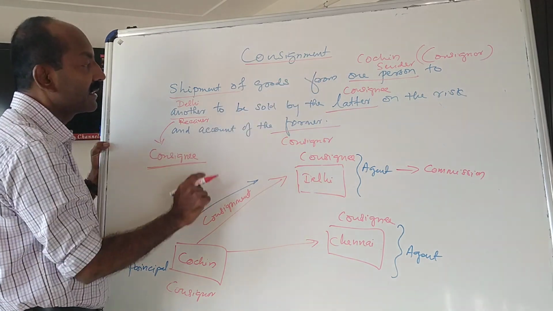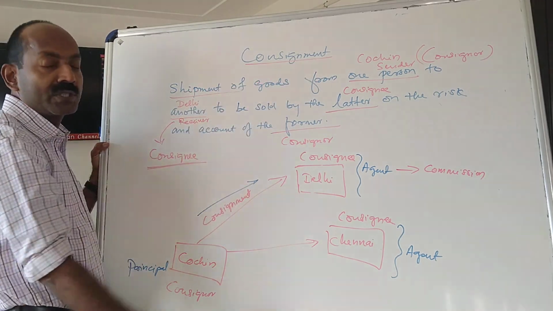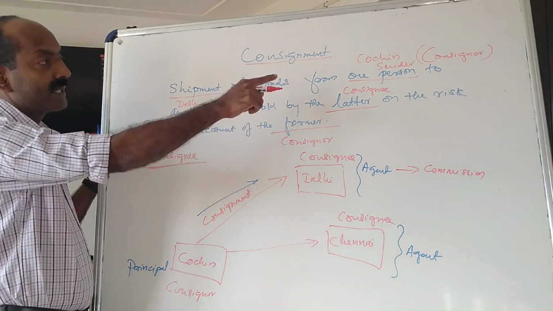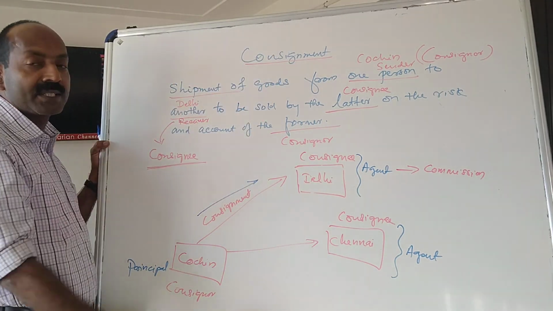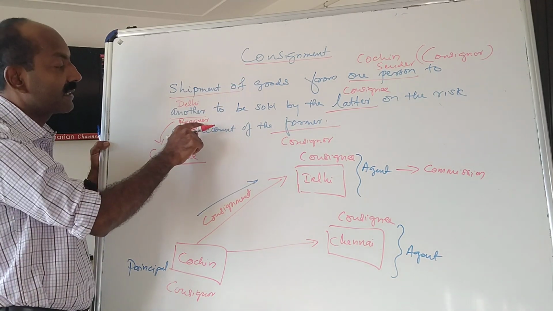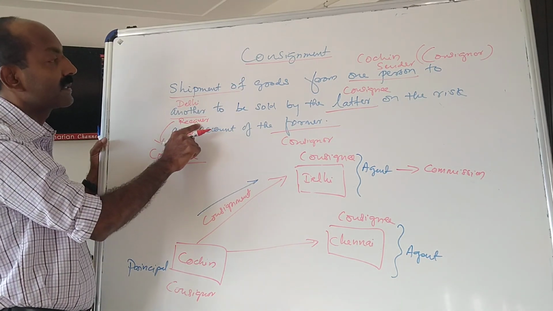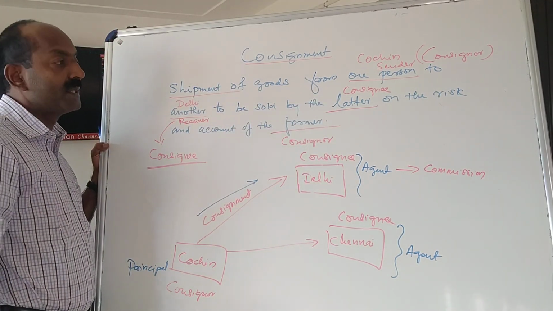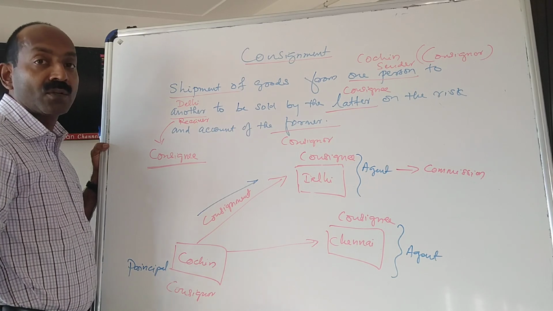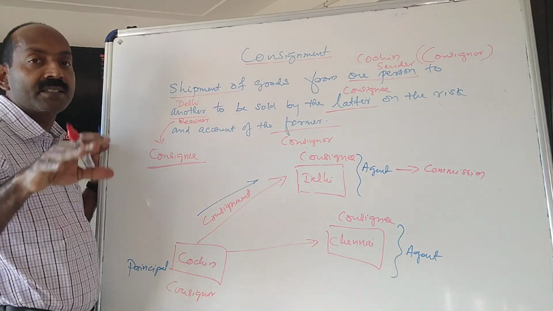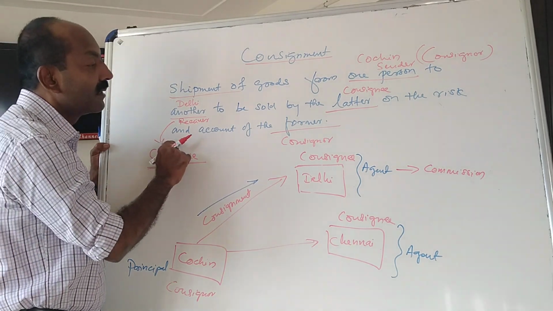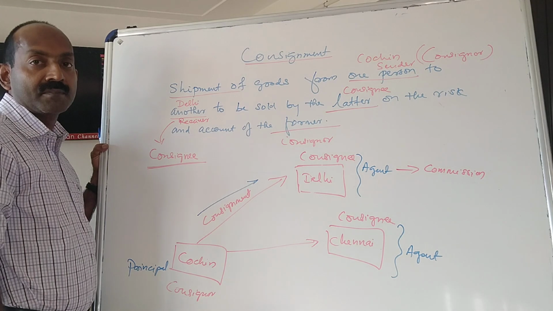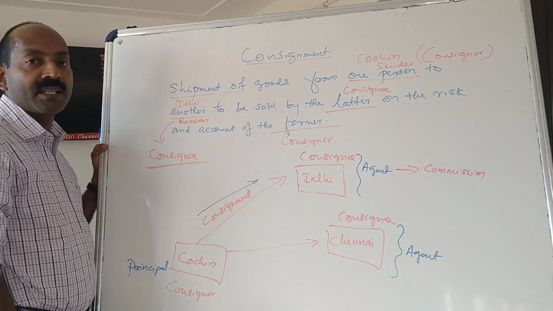Now let us once again read it. Consignment is a shipment of goods from one person to another person. One person means consignor, another person means the consignee. Consignor is the sender and consignee is the receiver. What is the purpose? The shipment of goods to be sold by the consignee. And all the risk and expenses in connection with the consignment are in the account of the consignor. So this is what the meaning of consignment is.